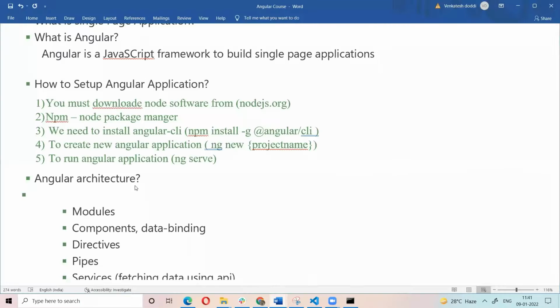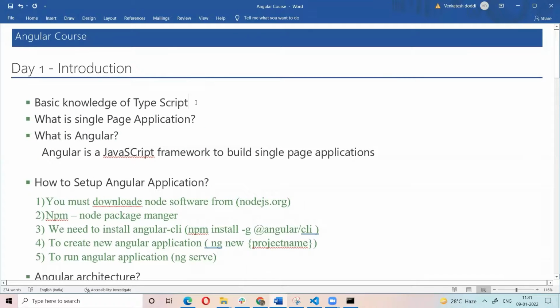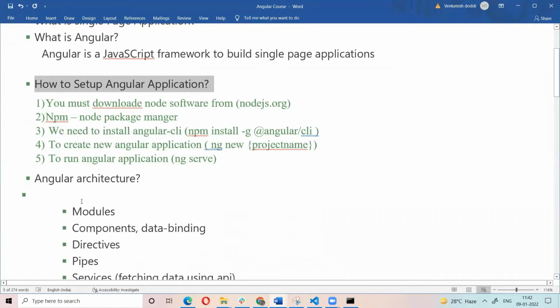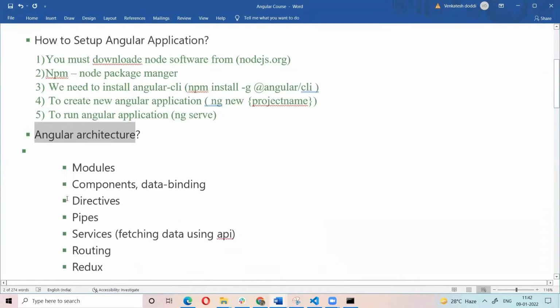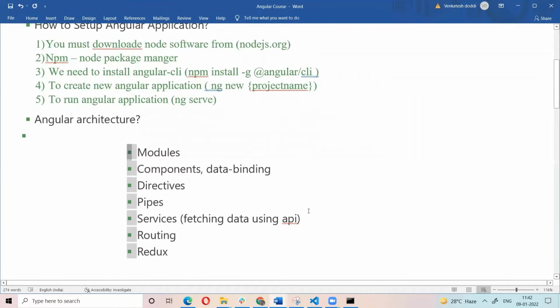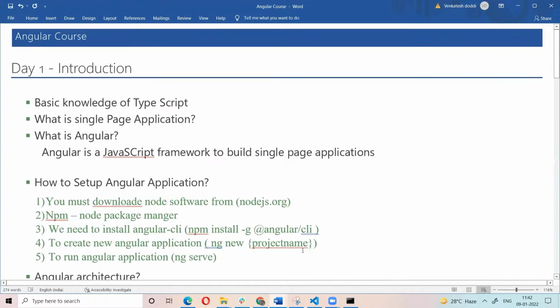So in today's class I explained the basic knowledge of TypeScript, what is a single page application, what is Angular, how to set up the Angular application, the Angular architecture, and the topics we need to cover. Any doubts till now? No, sir. This is a demo class. From tomorrow the real classes start, and I will explain everything clearly.